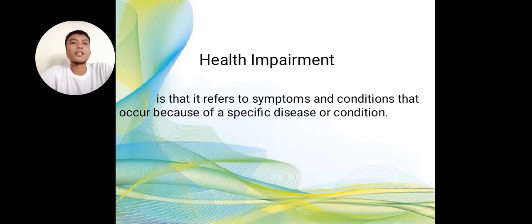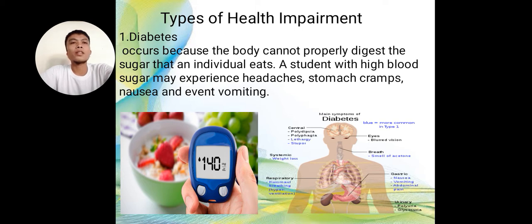It refers to the symptoms and conditions that occur because of a specific disease or condition. There are types of health impairment. Number one is diabetes. Diabetes occurs because the body cannot properly digest the sugar that an individual eats.